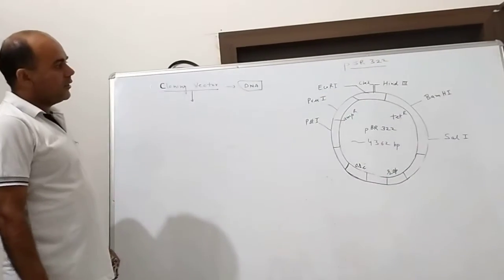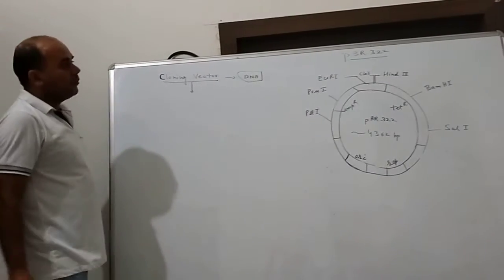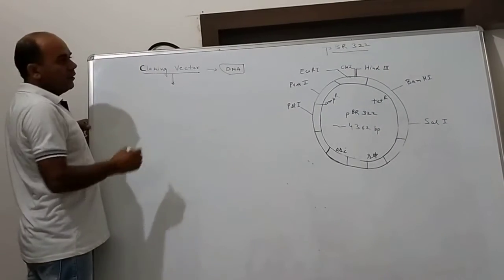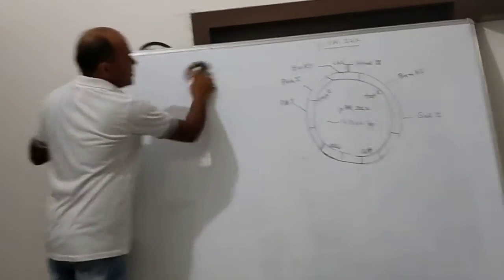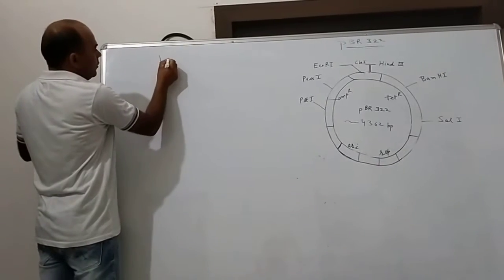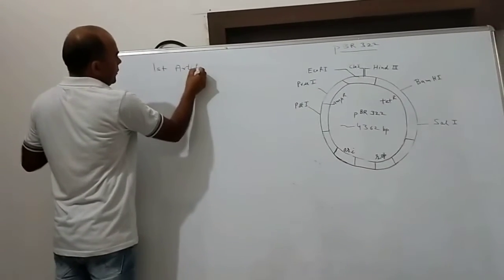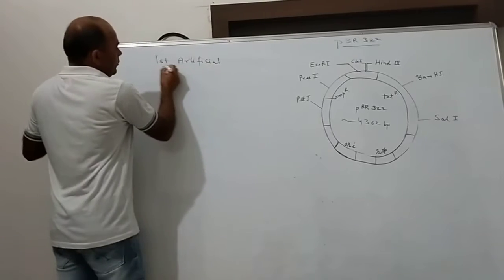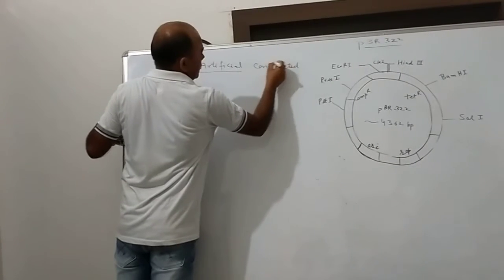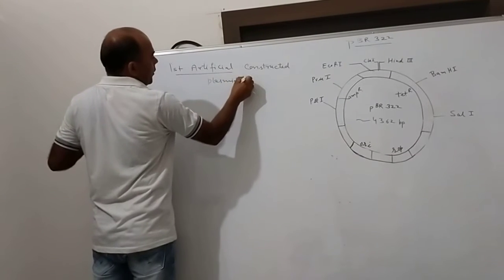Next, the diagram which is given in the NCERT book is called pBR322. This is the first artificially constructed plasmid vector.